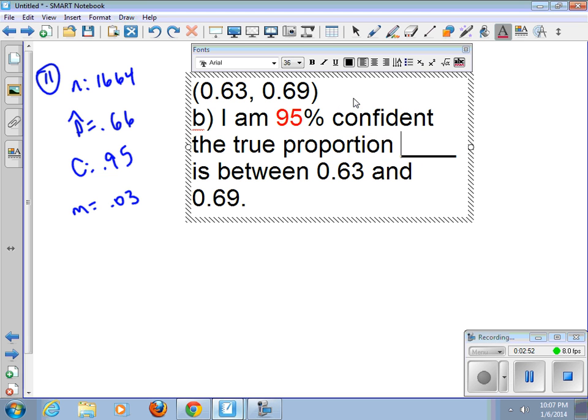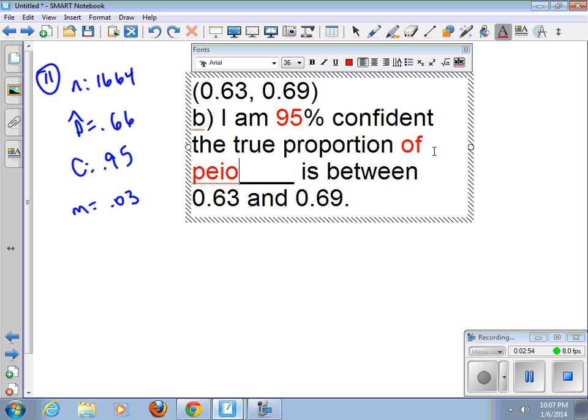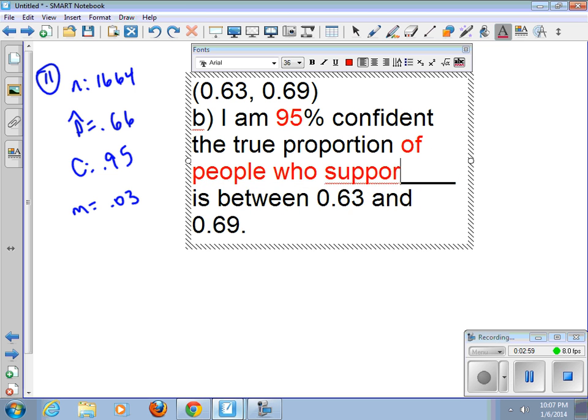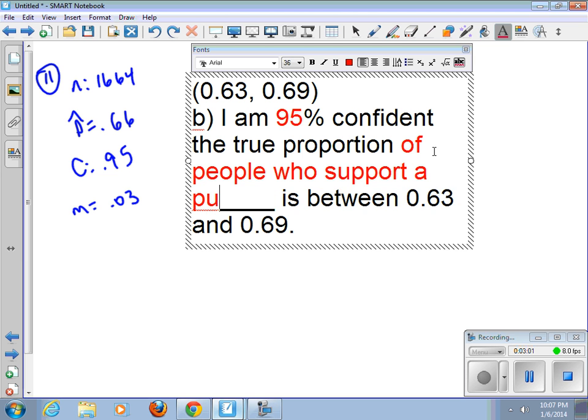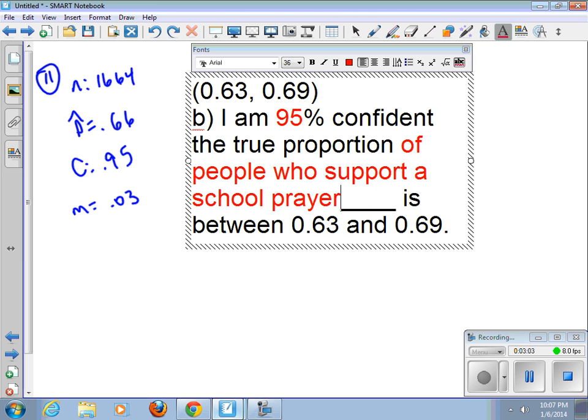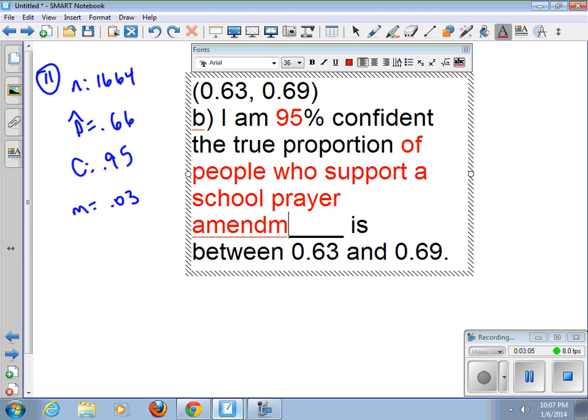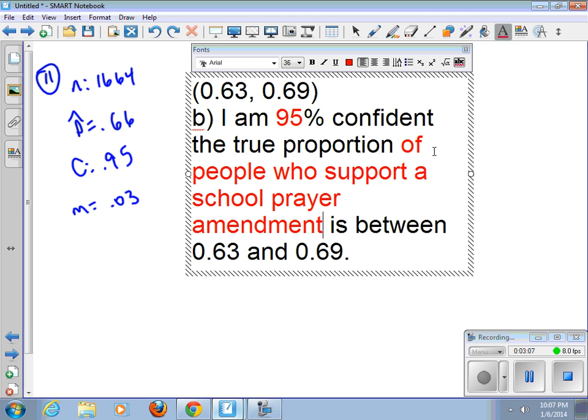changing the color again here, of people who support a school prayer amendment is between 63 and 69%. And so essentially that sentence is the same all the time, except for these red things that I just plug in based on the particular question that we're looking at.